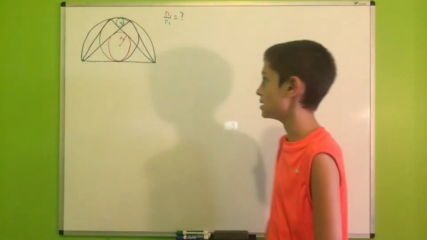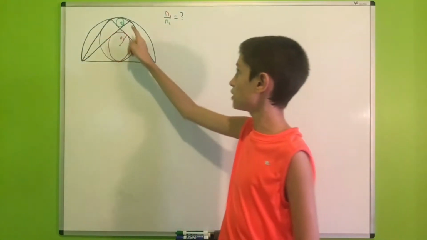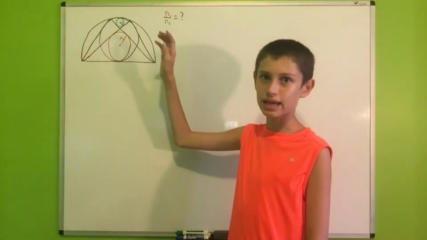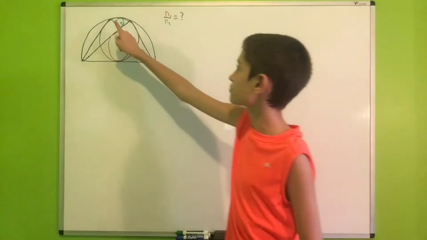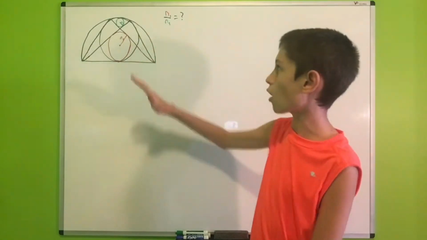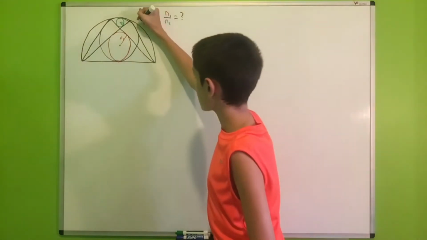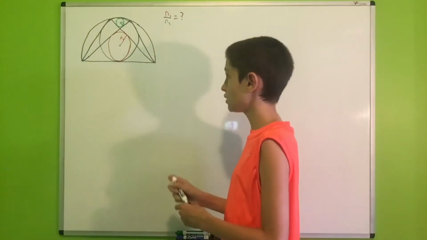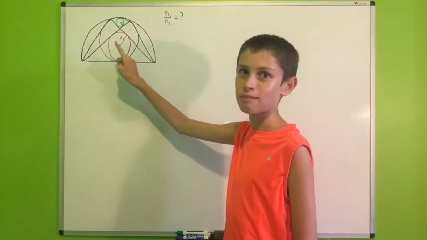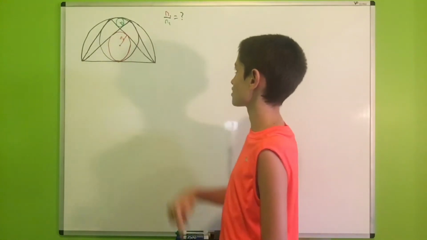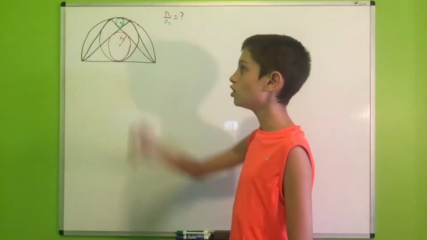So let's see what our problem is. For this problem, we have a black semicircle in which a black circle is inscribed such that it has a diameter equal to the radius of the semicircle, and then these two line segments right here are tangent to the black circle, and we have connected them to the opposite end of the diameter, and we have inscribed these two circles. Although this one looks more like a mashed potato to me, it still is a circle, and we want to find the ratio of their radii. Namely, we want to find the ratio of R1 to R2.